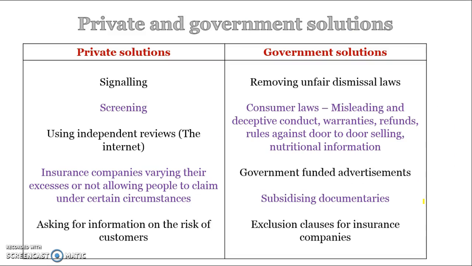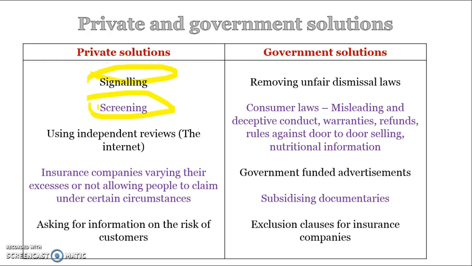In terms of private and government solutions for asymmetric information, so you may get asked, explain an example of asymmetric information and how the private market could solve this problem. Again, I'd probably be talking about an employment contract and explain all the ways that they can find out more information and screen applicants and signal what they're likely to be like.